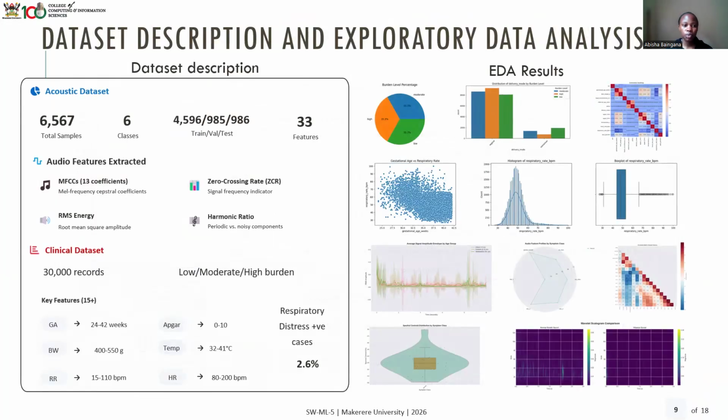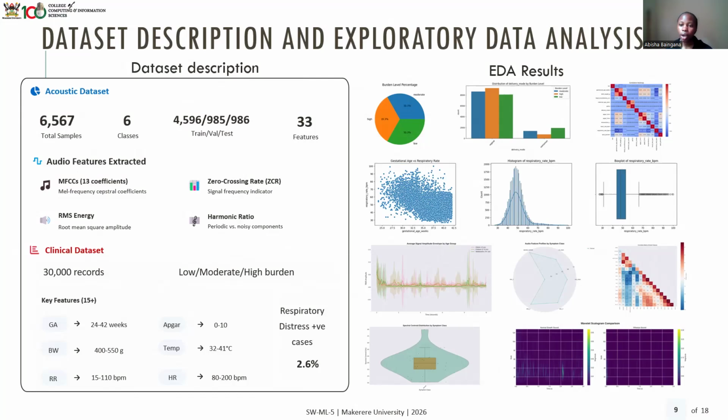So for our datasets, we looked at two: the acoustic dataset as well as the clinical dataset. Acoustic had fewer samples, about 6,000, whereas the clinical had 30,000 samples. So we took 15% of the 30,000 samples, about 4,500 samples from the clinical dataset. With the acoustic, we trained our models using 985 samples. From the acoustic dataset, we extracted 33 features, whereas from the clinical dataset, we extracted 12 features.